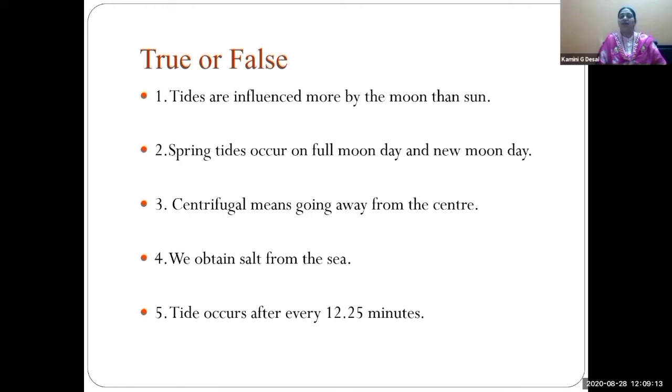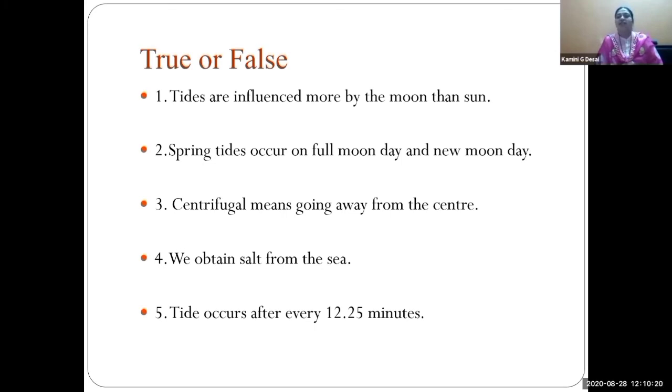Spring tides occur on full moon days and new moon days. True, true, true. Very good. Centrifugal means going away from the center. Yes, remember the merry-go-round and the kitchen. Centrifugal means going away from the center. True. Correct, very good.